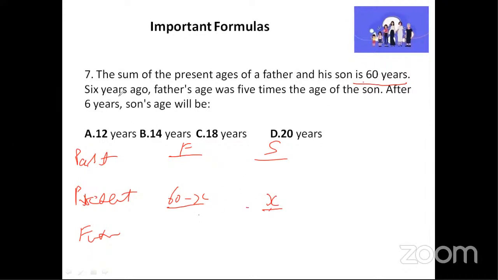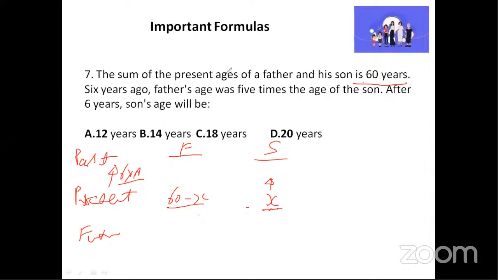Now they are telling 6 years ago, that means we will go back to past. 6 years ago, we'll go back to past. Father's age was, now tell me, if present age of son is x, 6 years ago, what will be the age of son? First of all, let us go with the simple one first. X will become what 6 years ago? No, don't take y here. 6 years before. Suppose you are 20 years. Yes, Usma Sultana, you're right.